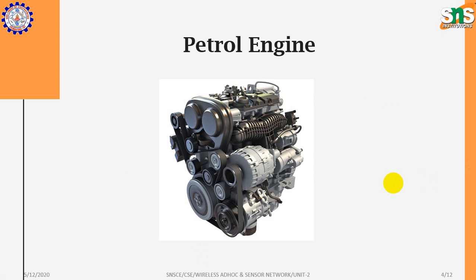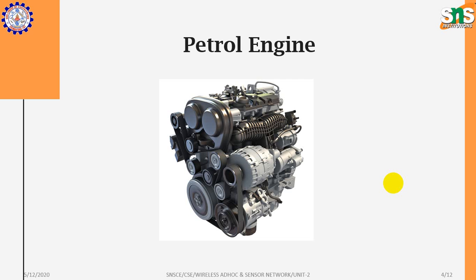Before going to our empathy part, let us see what the petrol engine looks like. Here the image of the petrol engine shows the working picturization of the petrol engine, with the entire manufacturing and all the components that come under the petrol engine.